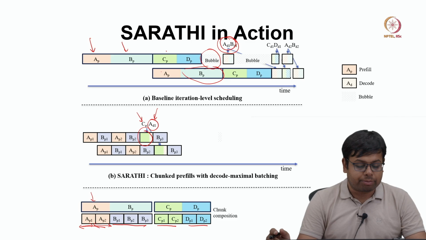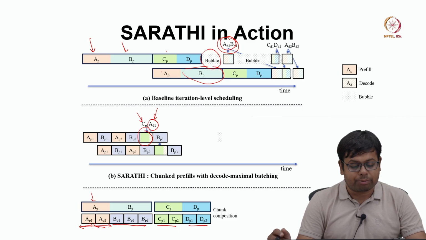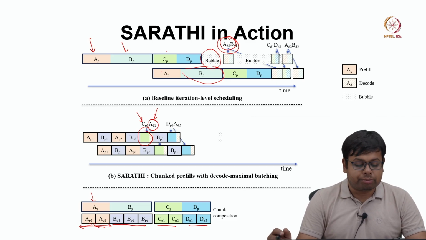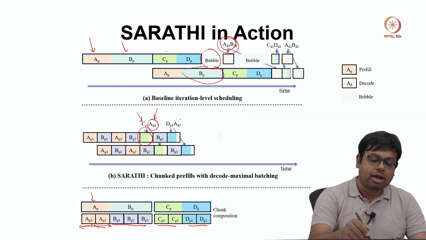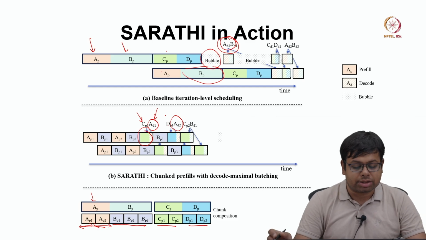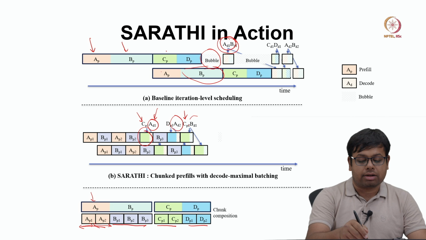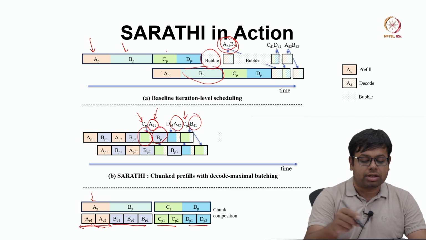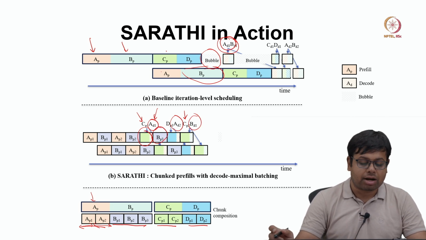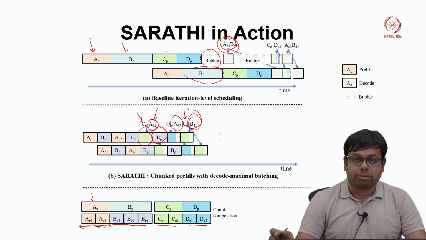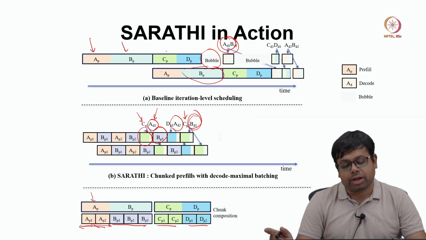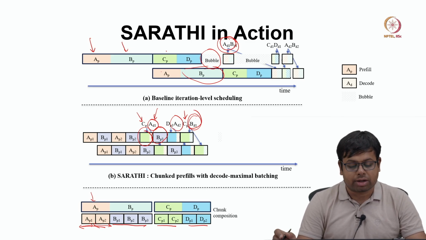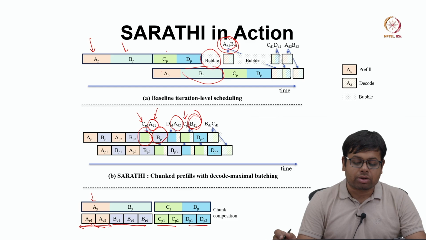Then remember B, the prefill of B is not over. So, the prefill of B is scheduled, and then prefill of D is scheduled, and with that prefill of D another decode is scheduled, and so on and so forth. So again with prefill of C, another decode of B. So now since the 3 chunks of prefill of B are done, we can start the decode of B, right. So with the second chunk of prefill of C, we started the first decoded token or first decode of B. So this will go on.